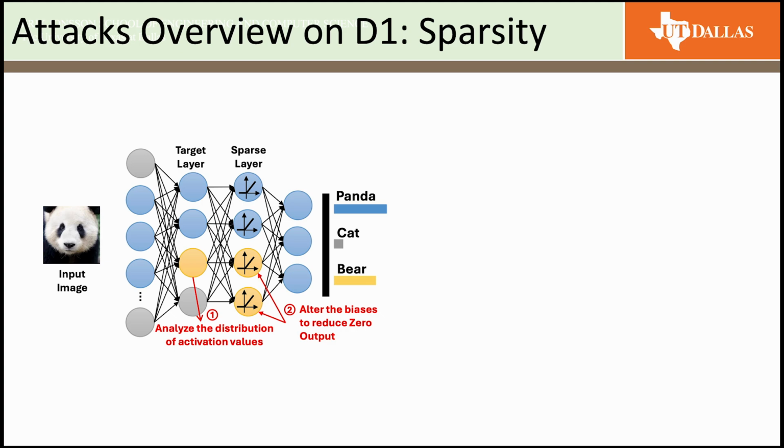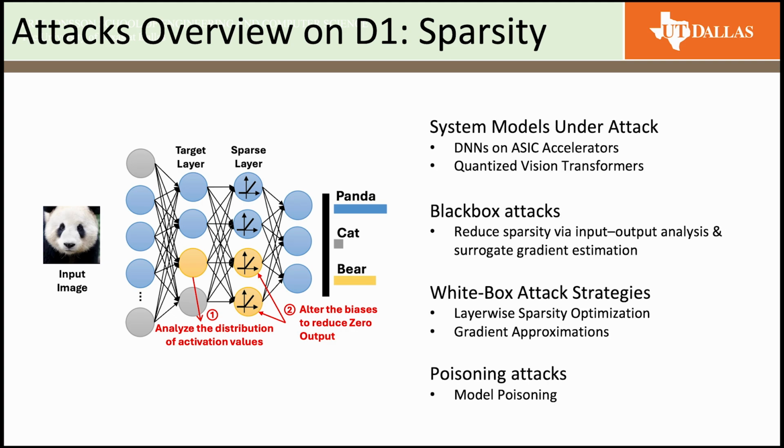Dynamic sparsity is a key optimization that accelerators such as ASICs or vision transformers rely on. By skipping zero or near-zero activations, these systems save both time and energy, but adversaries can exploit this by intentionally breaking the sparsity pattern, forcing the hardware to run denser or more expensive computations.